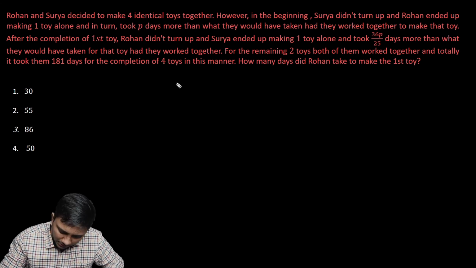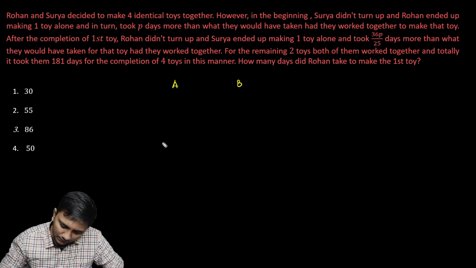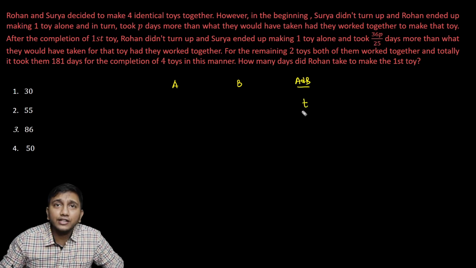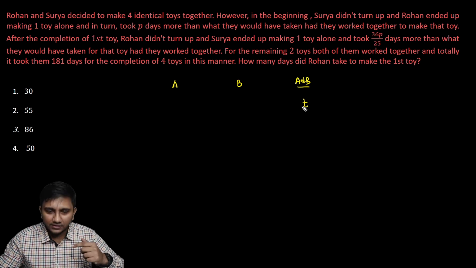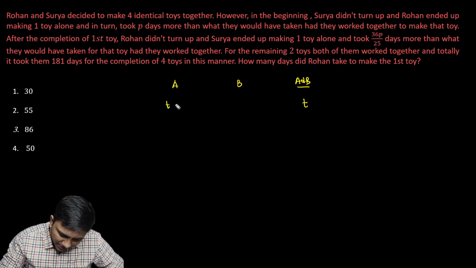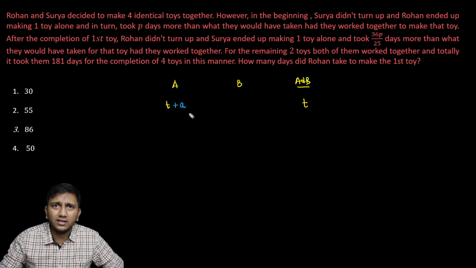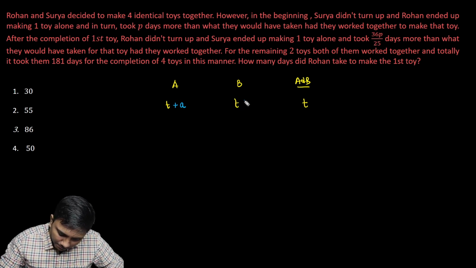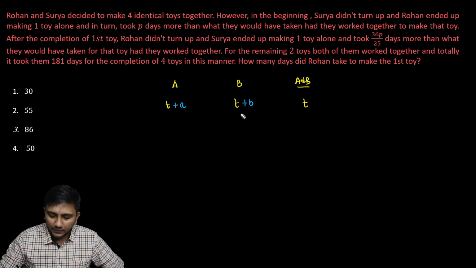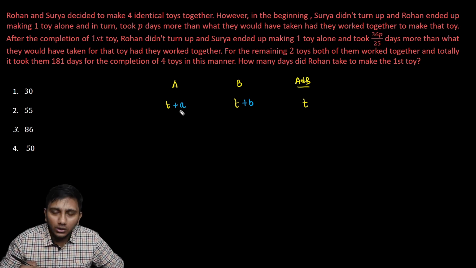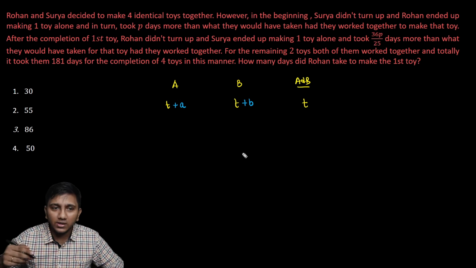Let's say we have 2 people, A and B. And if they work together, let's say they are taking T days to complete the work. Working together, they take T days to complete the work. And working alone, let's say A takes T plus some days, that extra days he takes, I'm going to put as a. And B takes T plus some days, that extra days that B takes, I'm going to put as b. So T is the time taken by them working together. a is the extra days that A takes when he works alone. b is the extra days that B takes when he works alone.